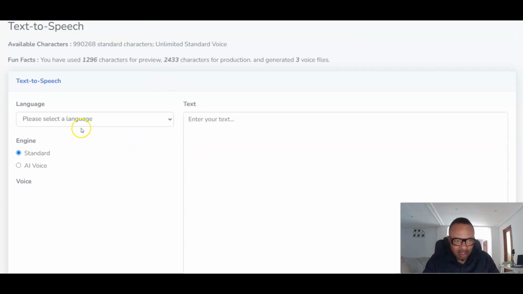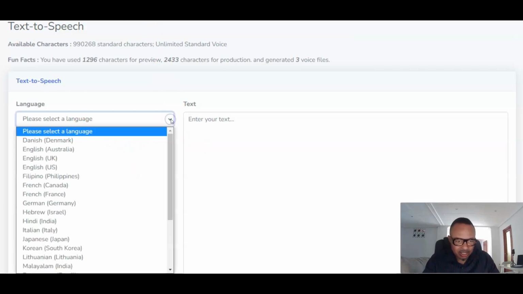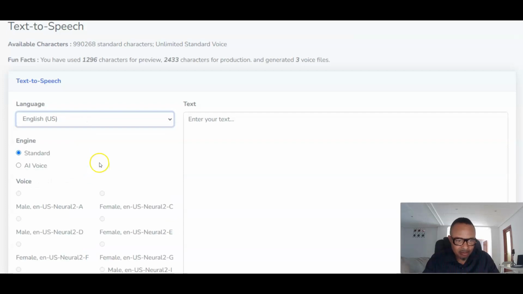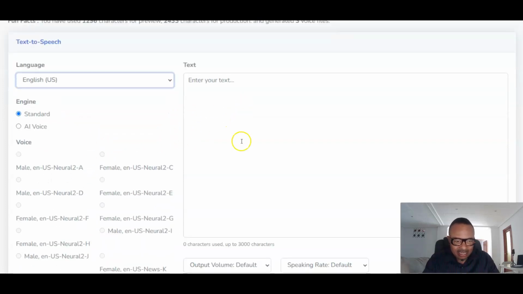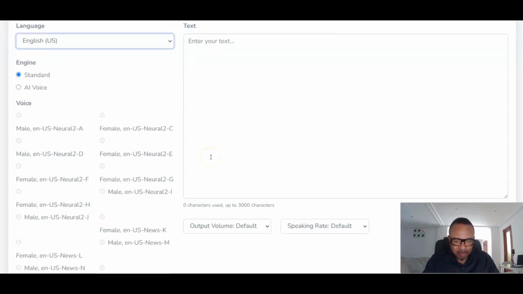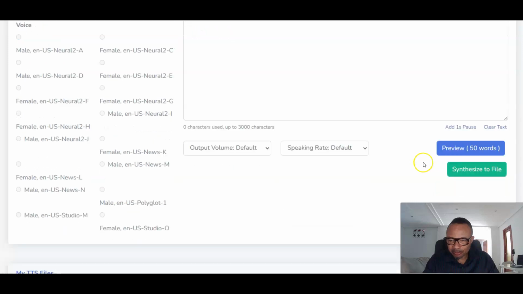Okay, so if you have any language, you can choose your language here, like English US for example, and then you can write any text here and then choose the male voice or the female voice that you want. And then for demonstration purpose, we will not have time for that, but it's very simple, and you can preview with this very button and synthesize your file.